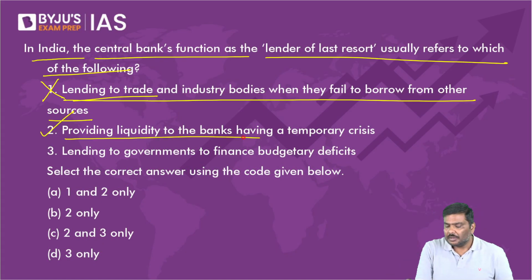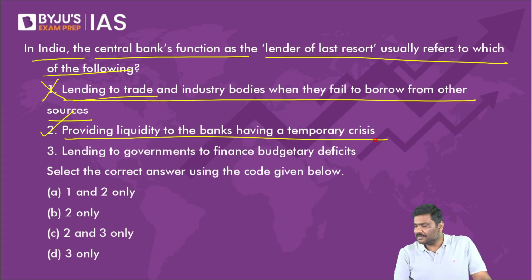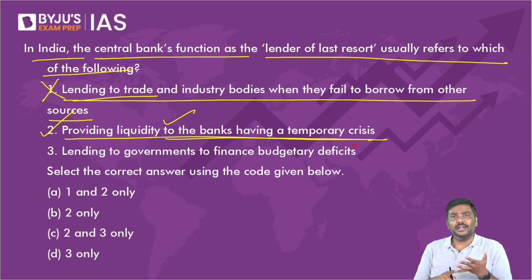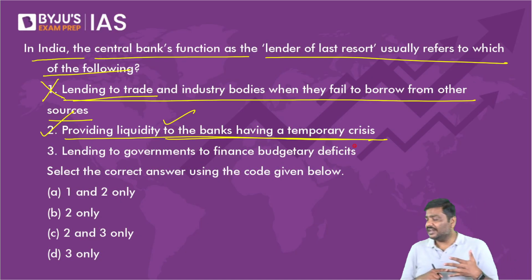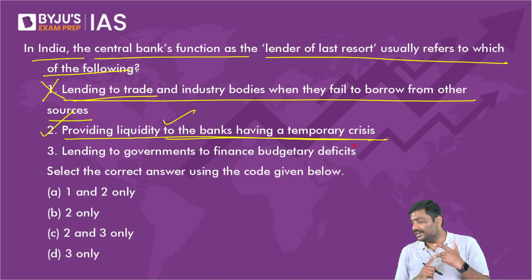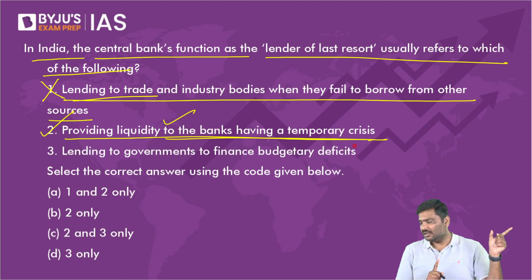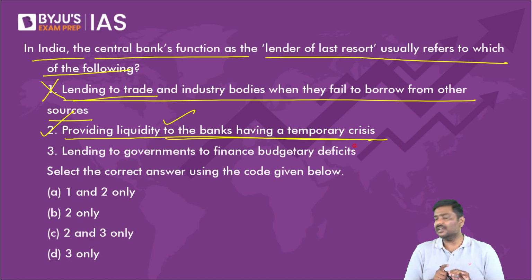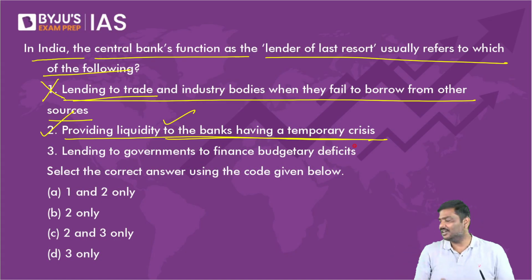Second one is correct. Provides liquidity to the banks having a temporary crisis. Providing liquidity to the banks whenever there is a temporary crisis. Correct or wrong? For example, we have a repo rate, we have a standing deposit facility, we also have a marginal standing facility. Did I discuss marginal standing facility earlier? I believe I discussed it on Wednesday. Last 10 minutes, please check. I'm pretty sure I discussed it on Wednesday, when I was discussing the quantitative set of tools under the RBI policy.